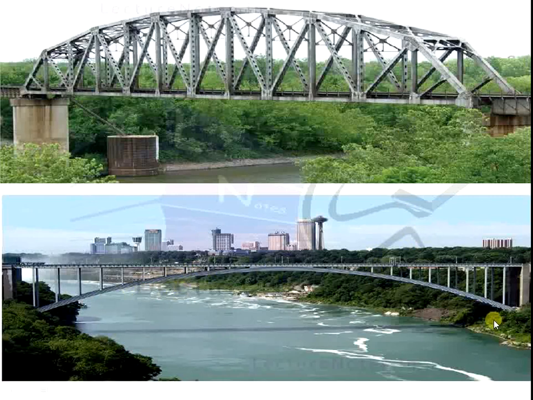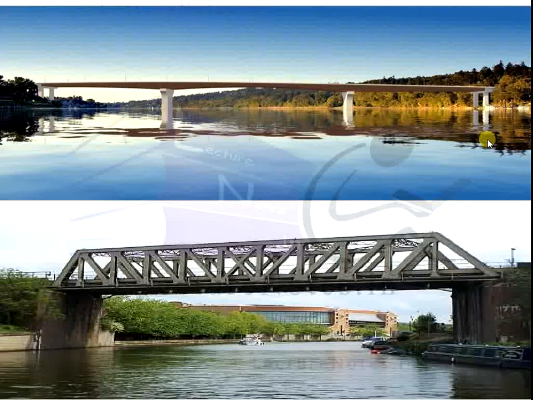This is the arch bridge. This is the classification based on the superstructure. As per the requirement, the location of the site condition or terrain condition, we have to design or adopt the various types based on the superstructure.